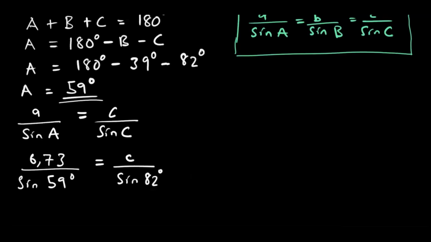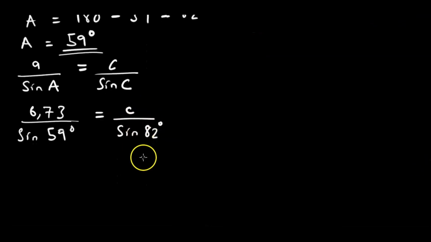So now, we need to figure out how to find C. The goal is to isolate C. C must be on its own, either on the right or the left hand side, then everything else is gathered mathematically on one side.